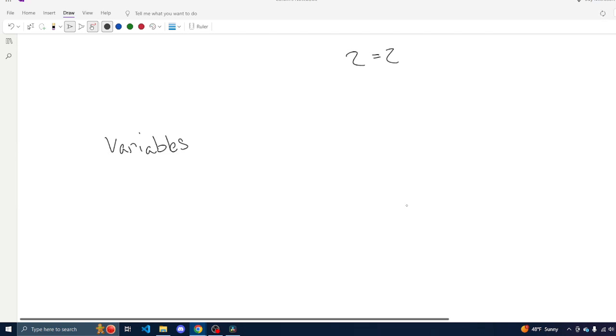And they are represented with letters such as X, Y, or Z. These are the common letters to use. However, you can pretty much use any letter as long as it's clear that it's a variable. Here we have two examples that we're going to go through. So 2 plus x equals 5, and 3 minus x over 2 plus 7 equals 4.